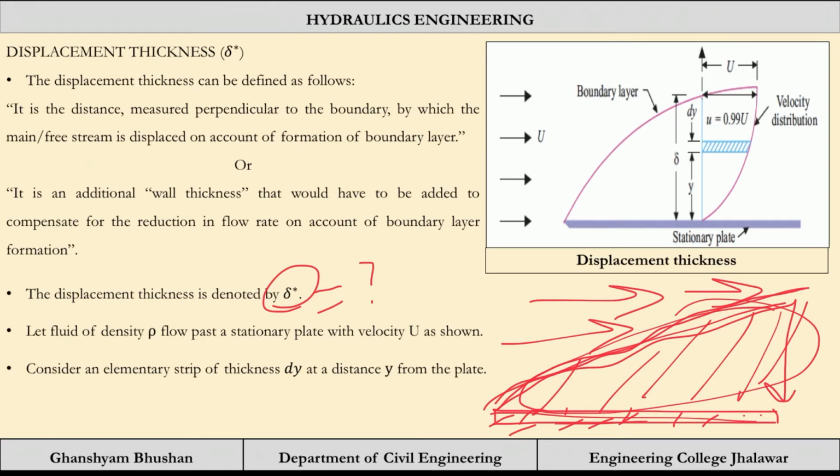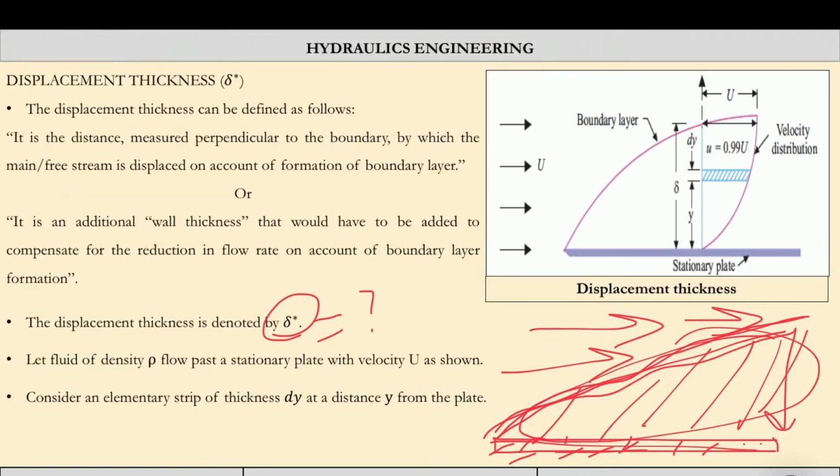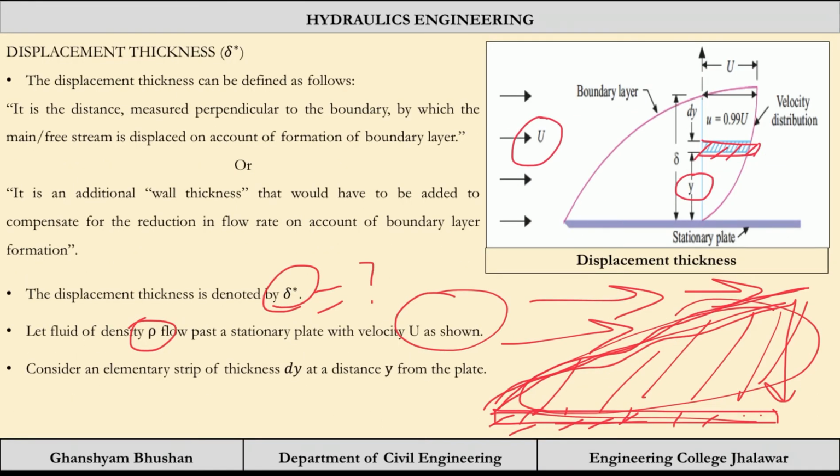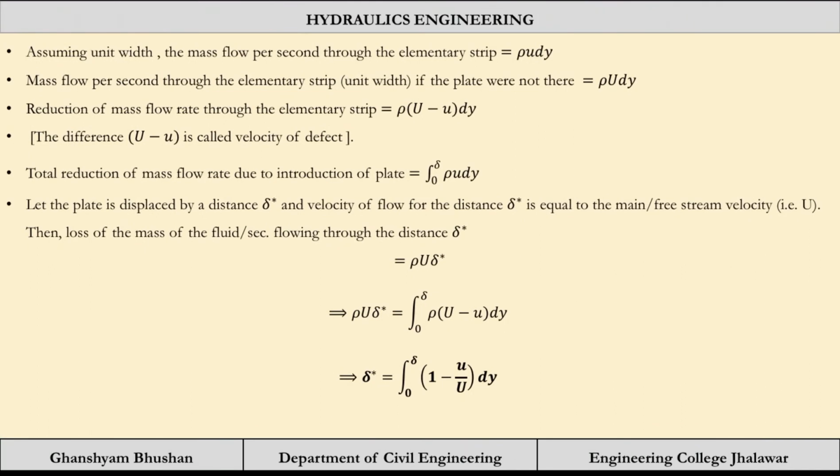So let the fluid of density rho flow past a stationary plate with velocity u. For all the cases this is the same, rho is the density and capital U will be the free stream velocity. Now we consider a small strip at a distance of y from this plate, and the thickness of this small element is dy. Clear? Now we are assuming unit width, like the width is 1.